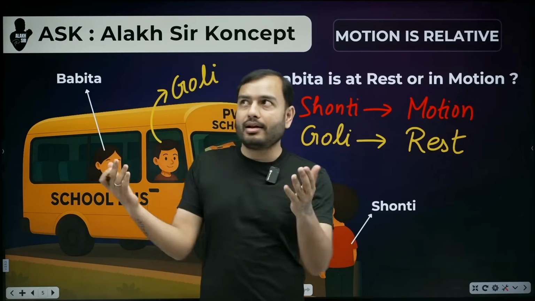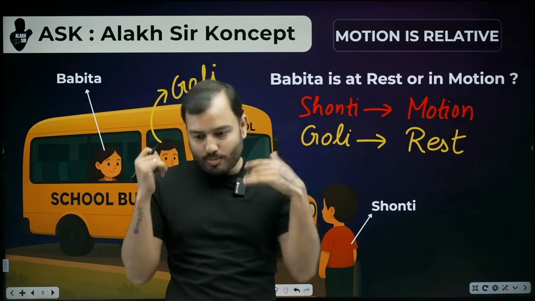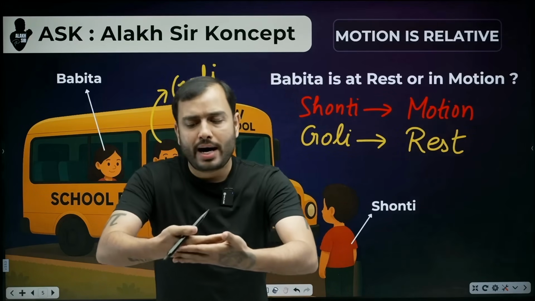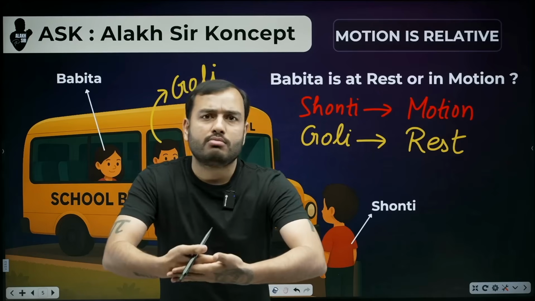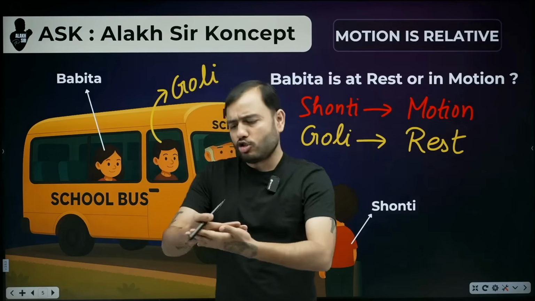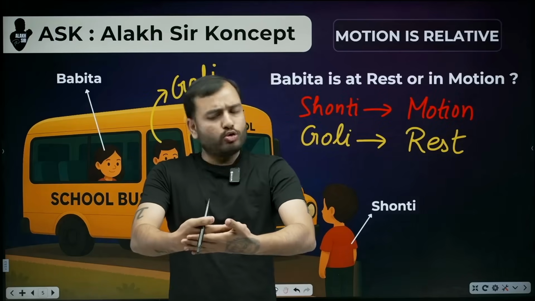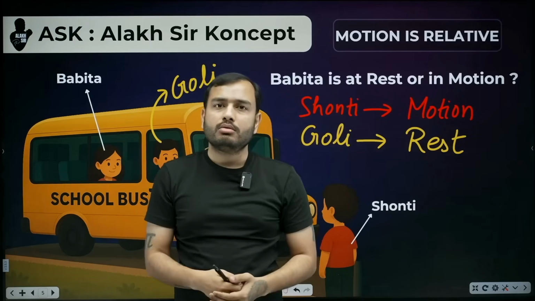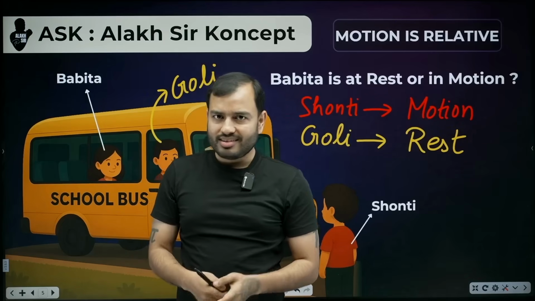But sir, if I am sitting, then I am at rest, sir. Why are you saying that? I am watching on mobile. So I am at rest, sir. And I did not even sit in any bus. This is what came to your mind. Sir, I am watching the lecture on mobile. I did not sit in any bus. I am at rest, sir. I am sitting. Are you at rest?